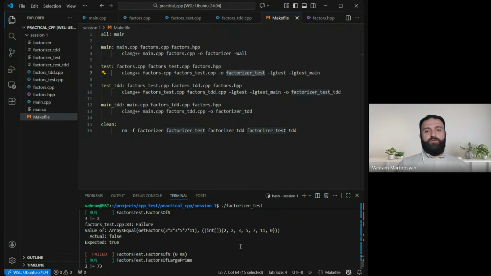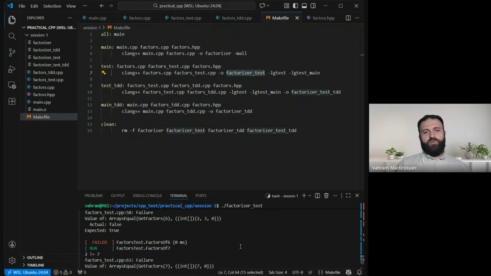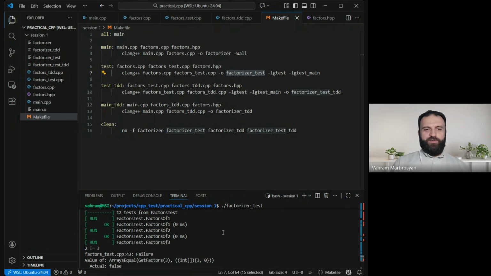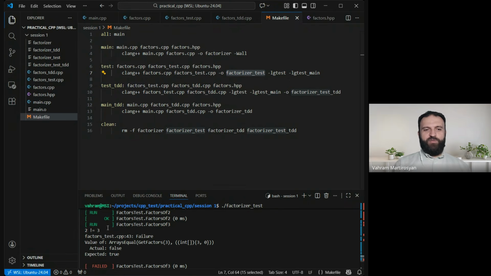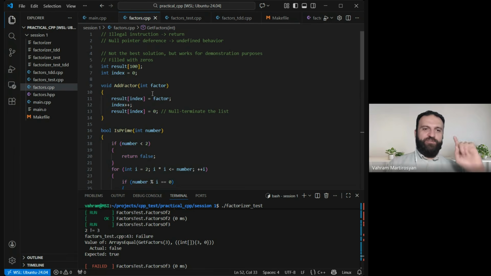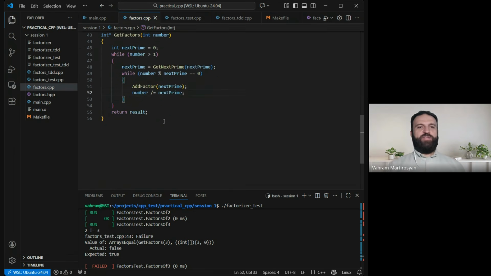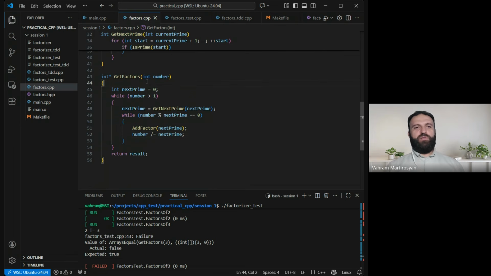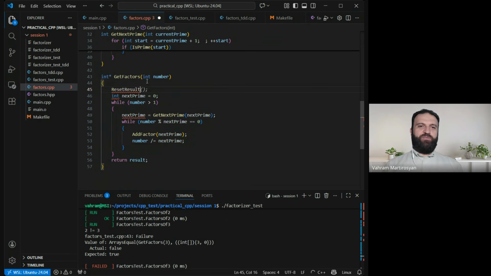So here we have lots of errors, and it can be because the test doesn't actually fit the code. But as we can see here, yes, I know, I'm sorry. There is one more thing we didn't properly cover. The thing is that reset results is called only in these get vectors. So at least we know that this code contains an error.